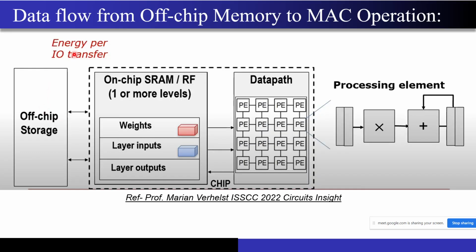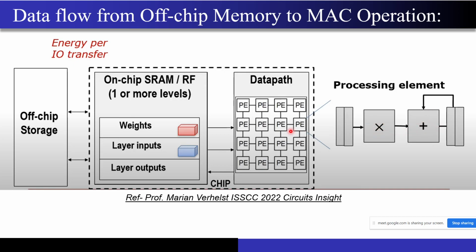Now they will get into your on-chip memory first, right? So you access them, and as I told you, this interface will cause a lot of energy consumption. Once you have these parameters in your on-chip memory, they will go as an input to your processing elements. So what are the inputs? It is your weight and your input. These are the processing elements, highlighted by a multiply and accumulate operation over here.